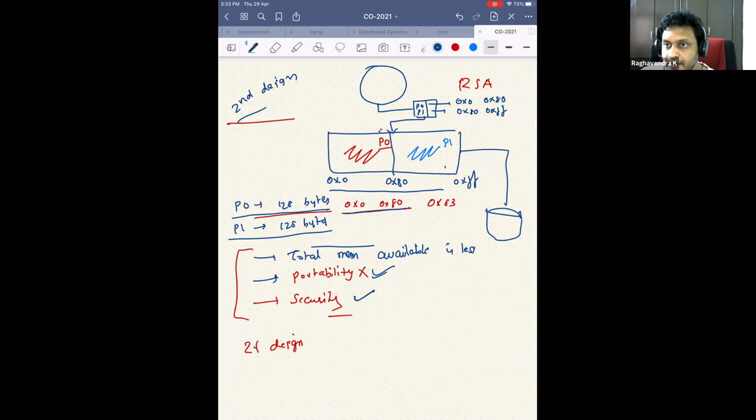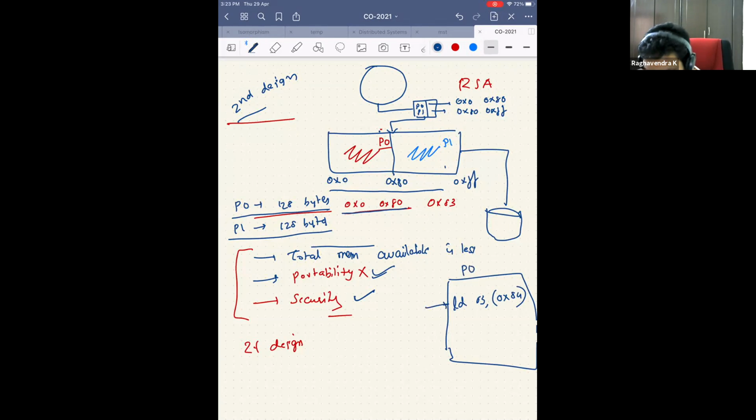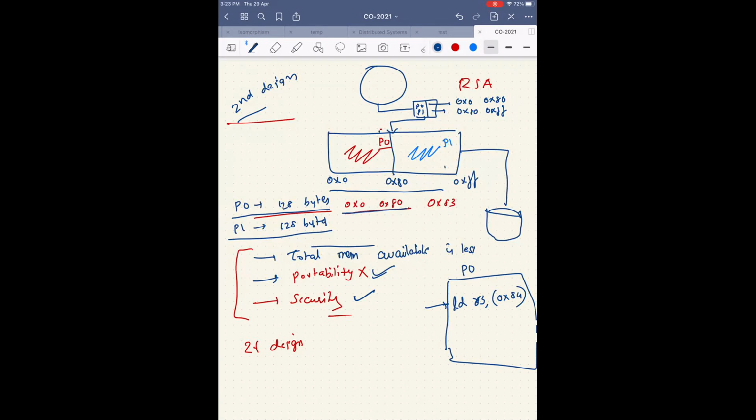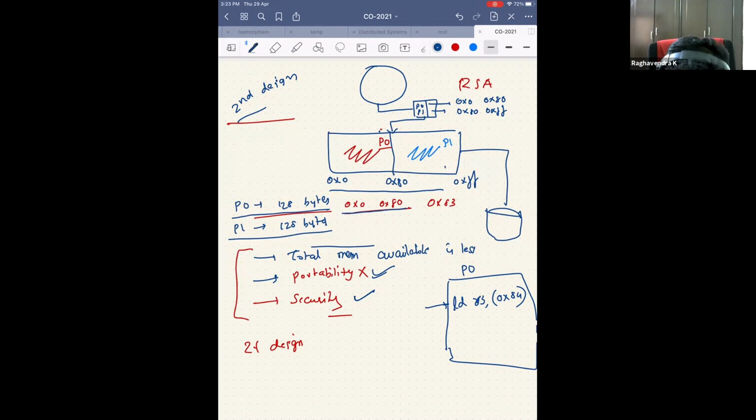Now, somewhere in the program that the person is writing for process 0, he has written load R3 comma 0x84. Now, is there a way that this instruction will be executed? This is process 0. Do you think that this instruction will be executed? Yes, right. It will be executed. So now, what data is it getting? It is getting this data.